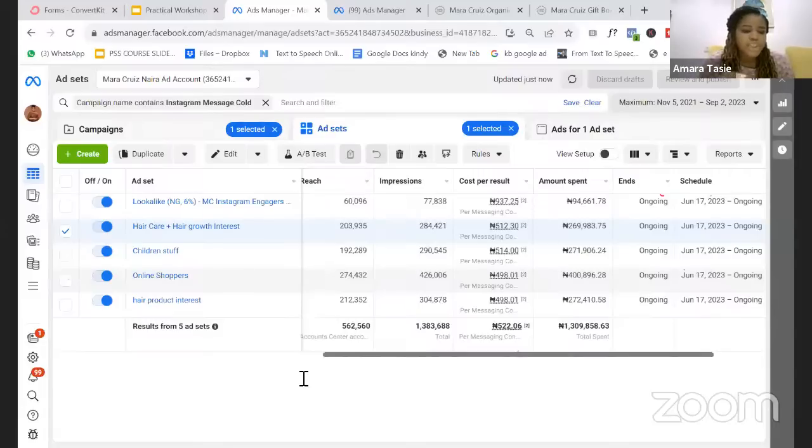Then someone says, you didn't show us where to do the retargeting. So retargeting is an audience section, but of course I show all of that, like all the different types of audience targeting inside my Facebook ads bootcamp. So this is just one type of targeting, which is detailed targeting. To learn how to retarget your warm audience, to learn how to target your lookalike audience, we cover all of that more inside, because there's just so much we can cover in 1 hour. We cover all of that in step-by-step formats on how to do that inside the Facebook ads bootcamp.